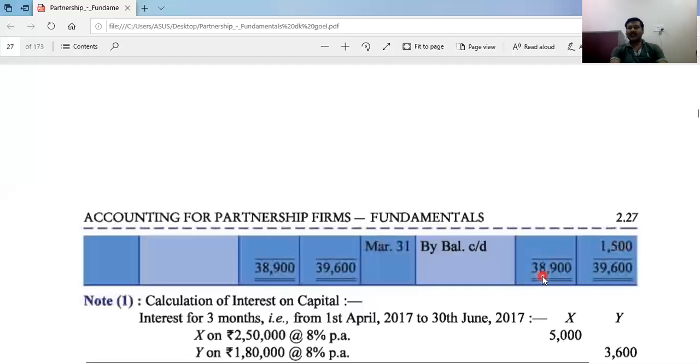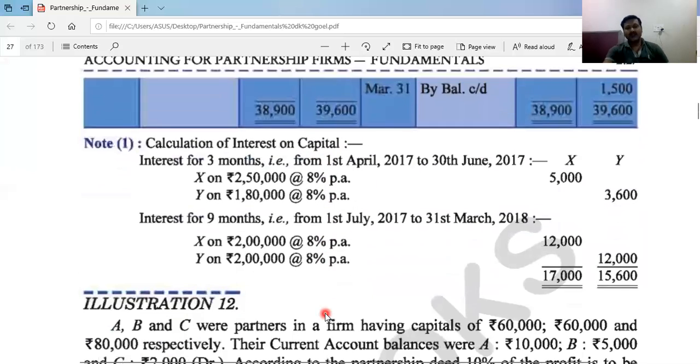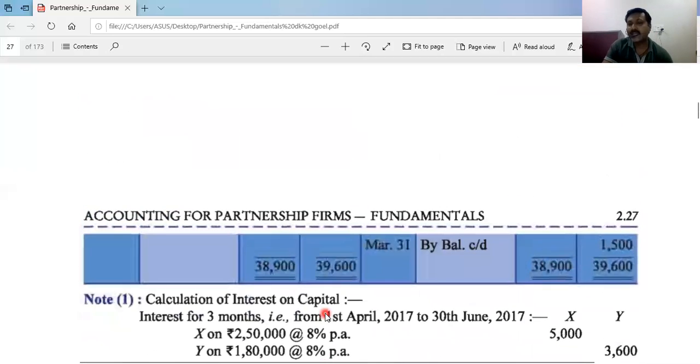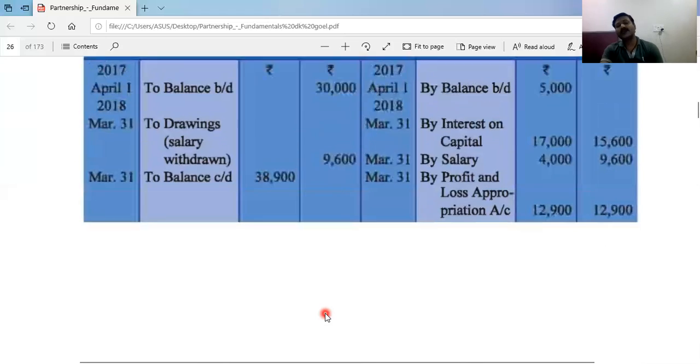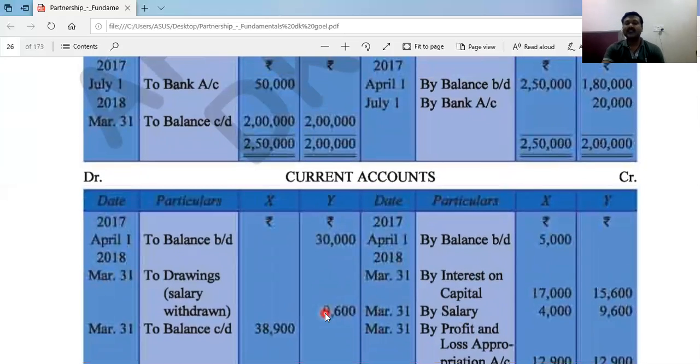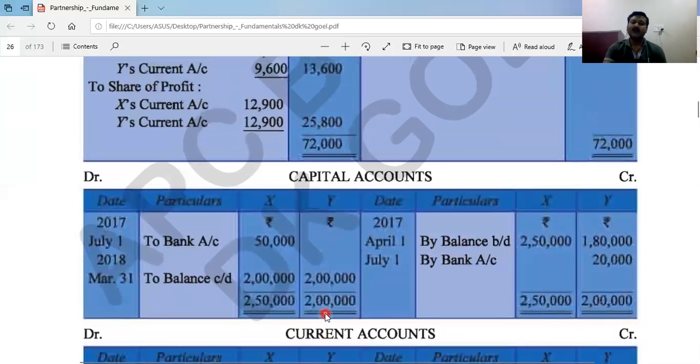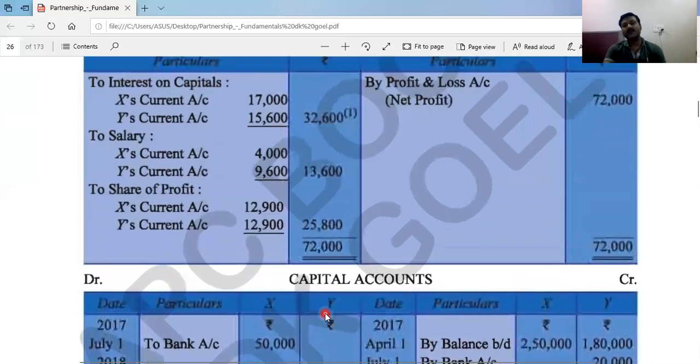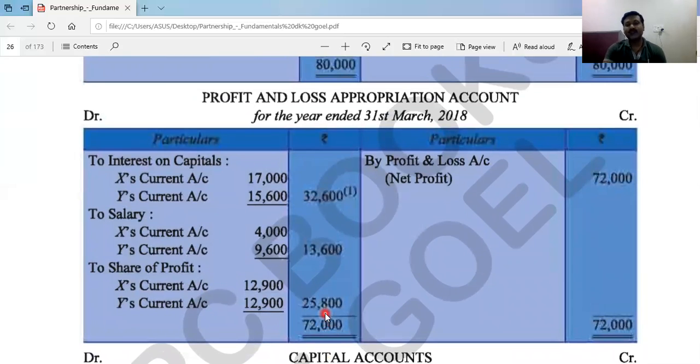And X has the credit balance of 38,900 because it has amounts only on the credit side. So I think students, you all are very much clear how to prepare partners' capital account and current account. In capital account we record only capital, and in current account we record all the drawings, income, expenses of the partners. At last we will balance it. And while we prepare the P&L appropriation account, in case of fixed capital, all the amount we transfer into the current account instead of capital account, right? So you will revise this once properly, students, and solve questions related to it.